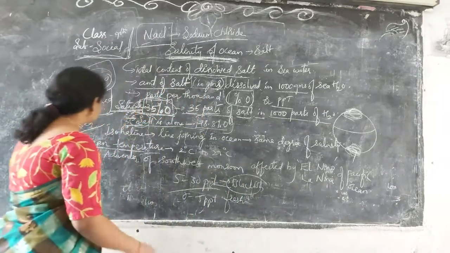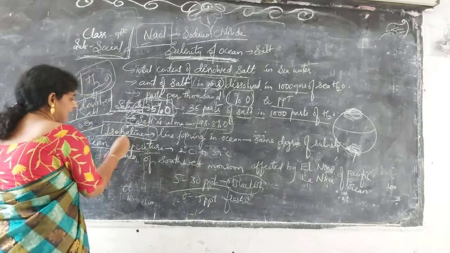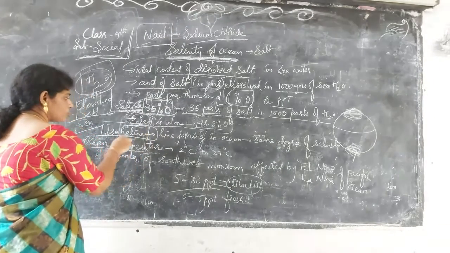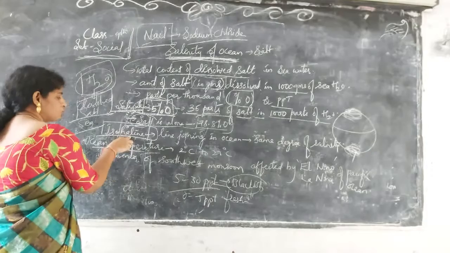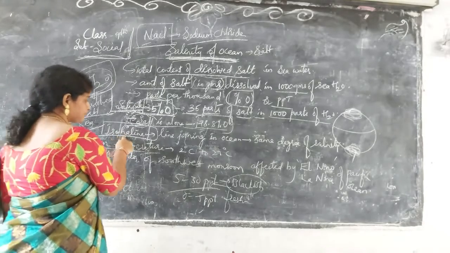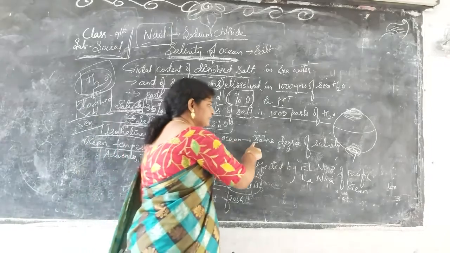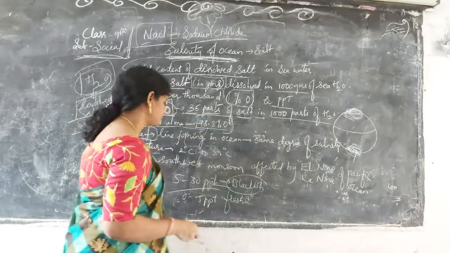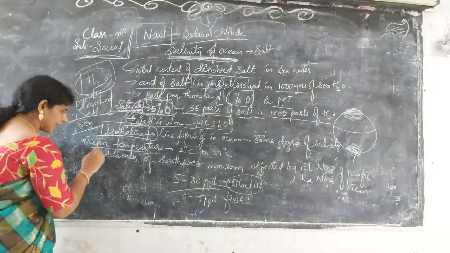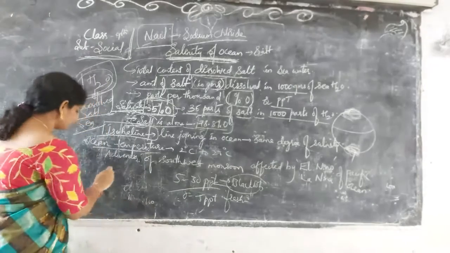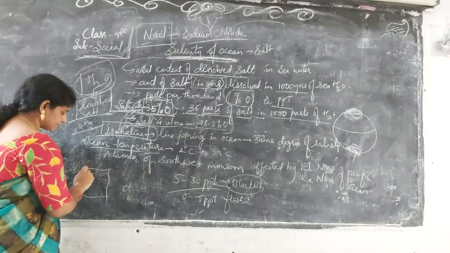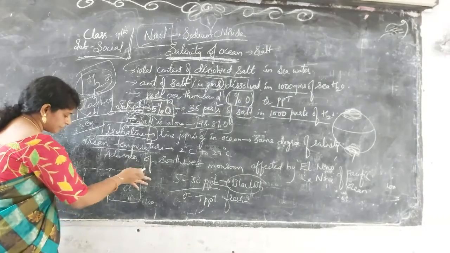Next we will go into isohaline. Haline conditions, salt conditions, are called halines. Isohaline means a line joining places in the ocean where the same degree of salinity is present, exactly the same degree, even though so many crests and deeps are present.